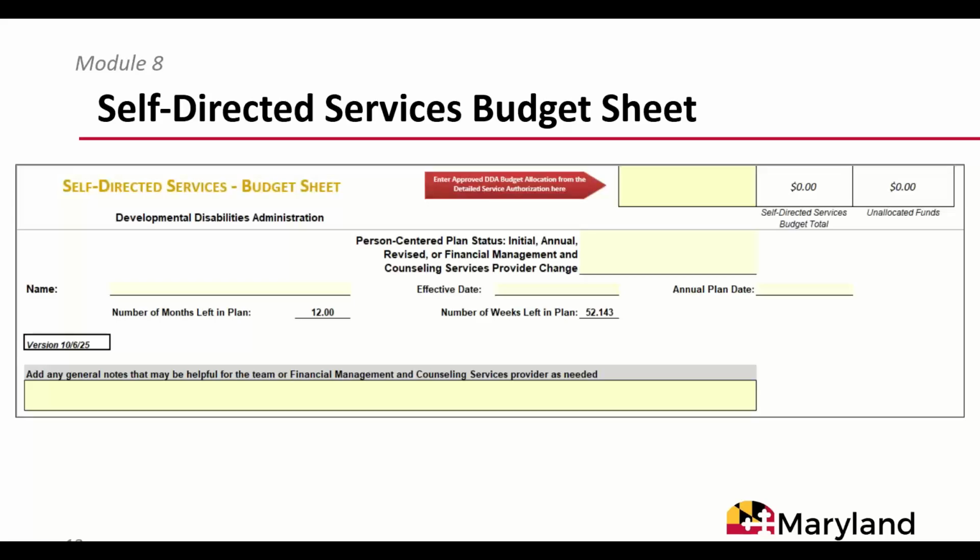Yellow cells may be filled in. White cells are automatically calculated and cannot be manually filled in. Participants, with the support of their coordinators of community services, enter hours, rates, number of months or weeks, etc. into the yellow cells. Keyboard arrows can be used to move between cells. The Self-Directed Services budget sheet also includes a text box for participants to share any general notes that they may have that might be helpful for their team or their financial management and counseling services provider. It is important to check the DDA website to ensure the current version of the budget is being used.